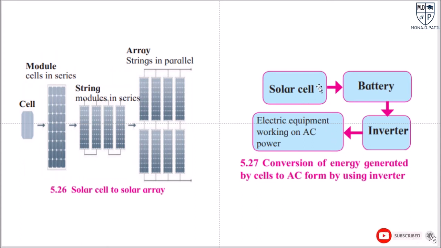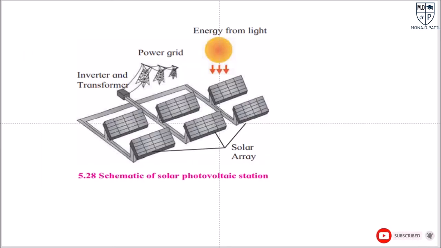Now here the solar cell is attached to the battery, and an inverter is attached to get the electric equipment working on AC power, or alternating current power. Then the schematic of the solar photovoltaic system: here the solar array is attached to the inverter and transformer, which changes the electrical energy, and this can be supplied with the help of the power grid to various villages and cities.